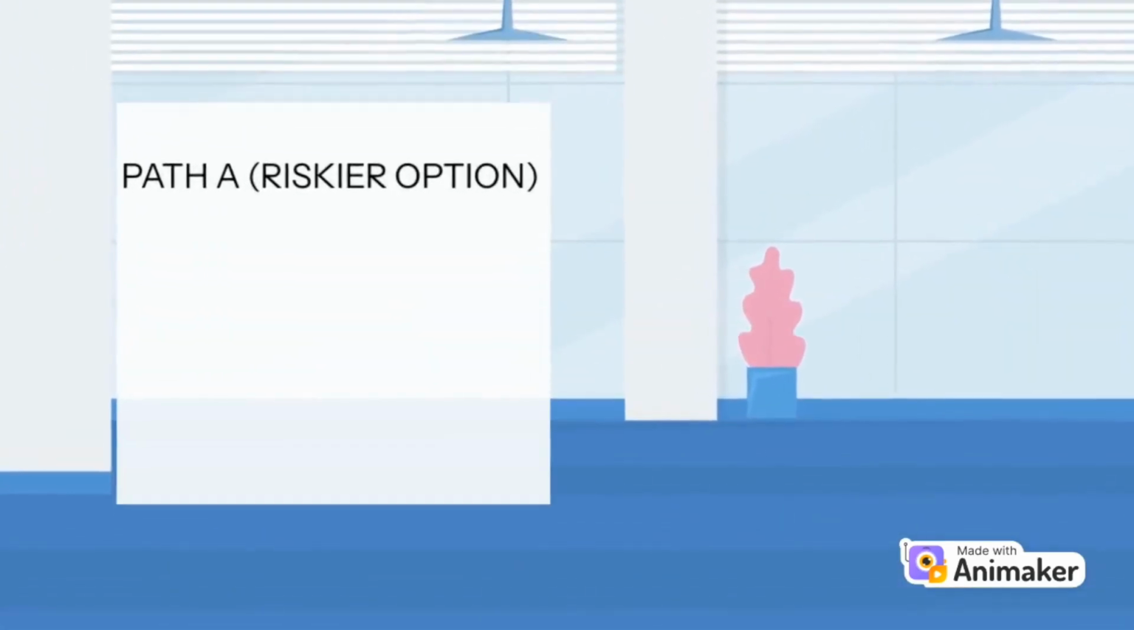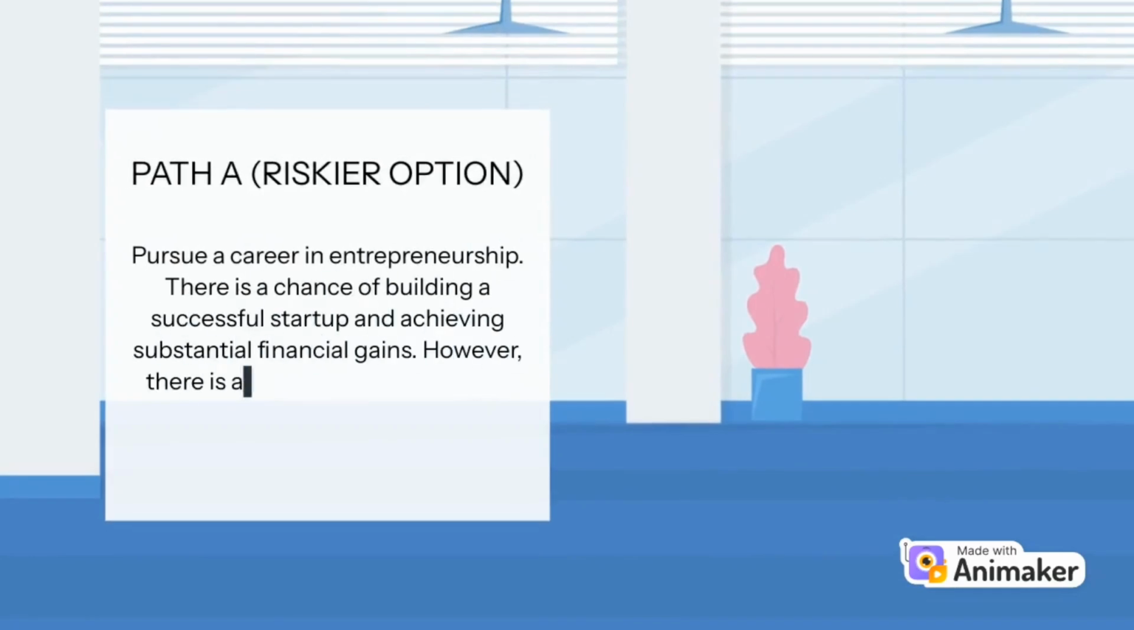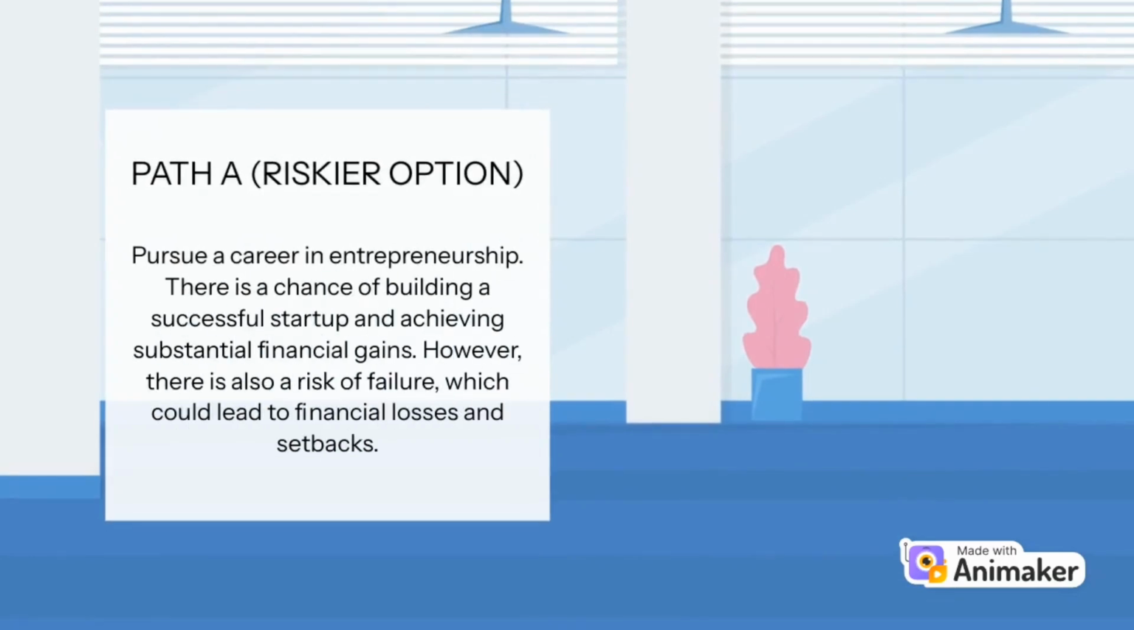For path A, the riskier option: pursue a career in entrepreneurship. There is a chance of building a successful startup and achieving substantial financial gains. However, there is also a risk of failure, which could lead to financial losses and setbacks.